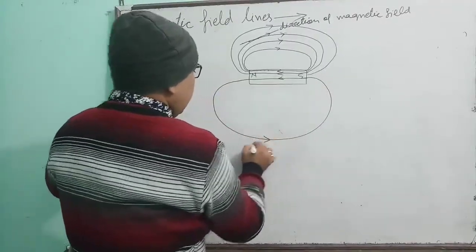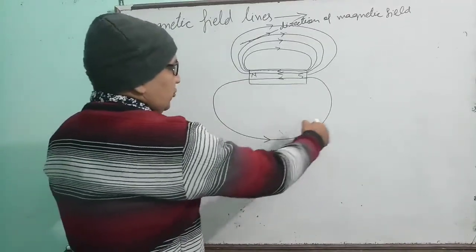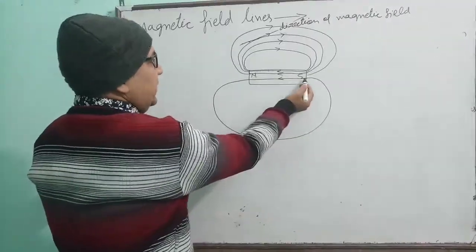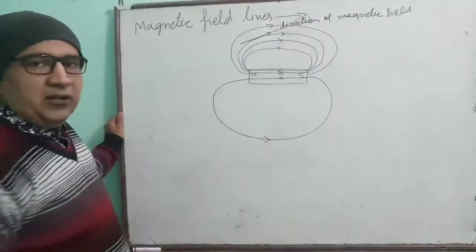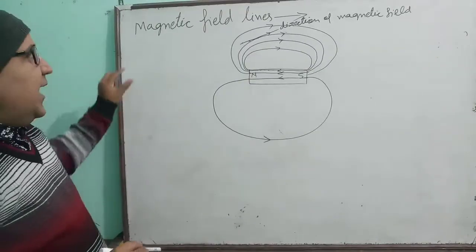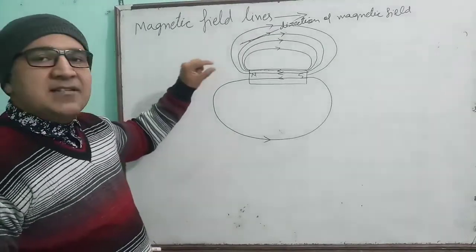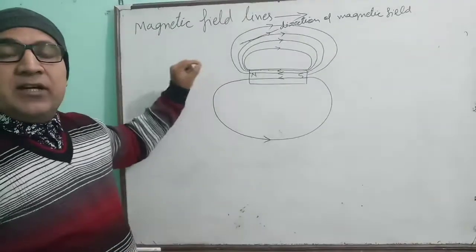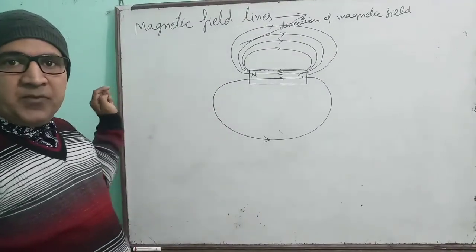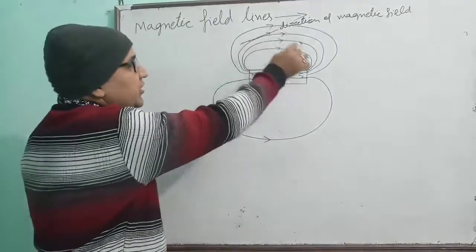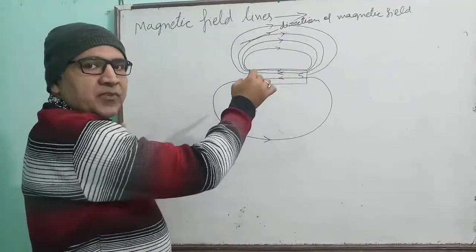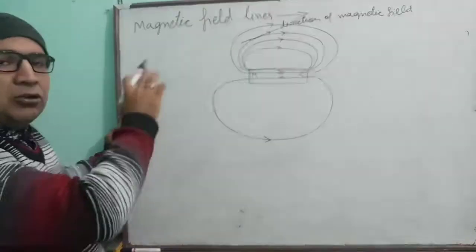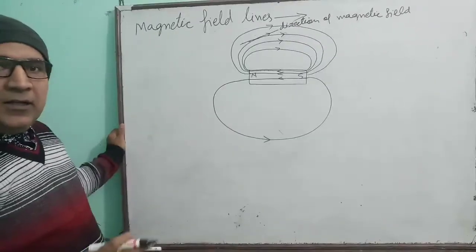See children, the direction is from north to south outside the magnet, and inside the magnet from south to north. Understood? And these magnetic field lines never intersect each other. Okay, and these are continuous curves. When we draw the magnetic field lines, we will find the continuous curve of it.